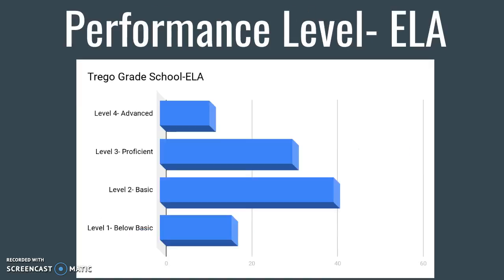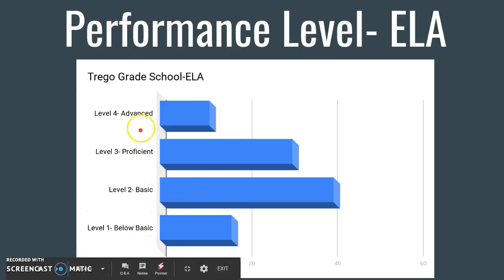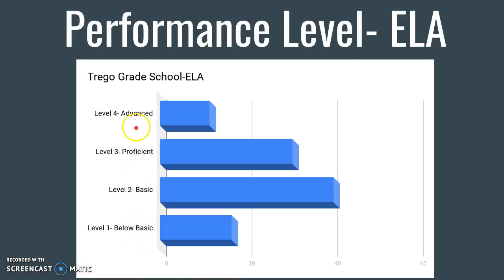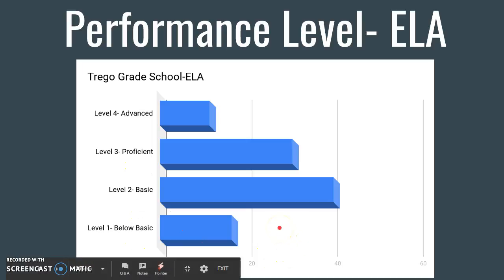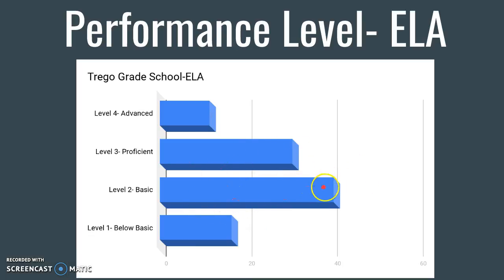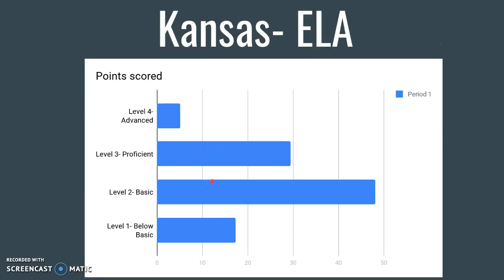Next, we're going to look at the area of English language arts. So this is the performance level for Trigo Grade School. Again, I have the level 1, 2, 3, and 4, which is how KSDE labels it. I just added the below basic, basic, proficient, and advanced. If we look here, we have a higher percentage that is below basic, but again, we're looking at mainly proficient and basic. Basic is definitely our highest marker, a little over that 40 mark, but basic and proficient are our two closest ones. But next, let's look at the state of Kansas.